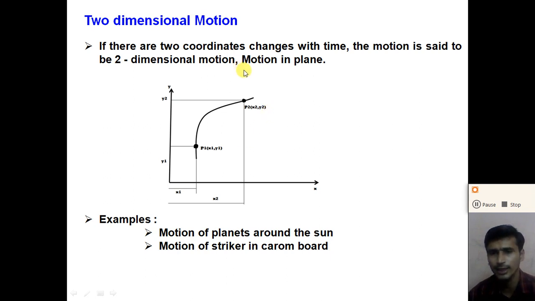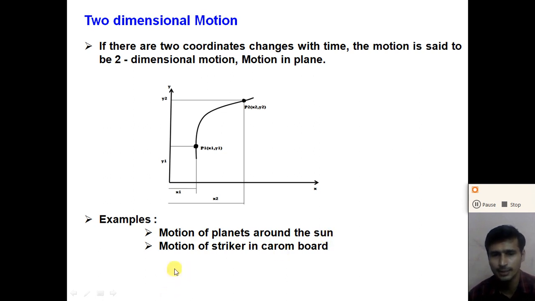So what are the examples of the two-dimensional motion? The motion of the planets around the sun, motion of the moon around the earth, right? All types of revolution motion, we can say, are two-dimensional motion. So the motion of the planets around the sun, motion of the moon around the earth, and all types of circular motion are considered as two-dimensional motion, in which two coordinates change with the time.